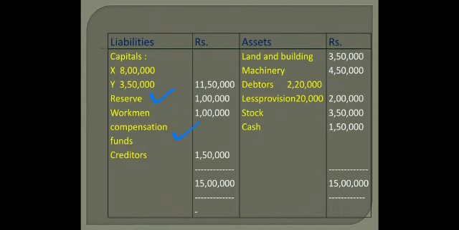Then on the asset side, we have land and building, machinery. Then we have debtors 2,20,000 less provision 20,000. Final value 2 lakh. In this question, we have cash in the balance sheet, children. So entries can be passed using cash also. Cash, bank, these are optional substitute things, can be used anyway.